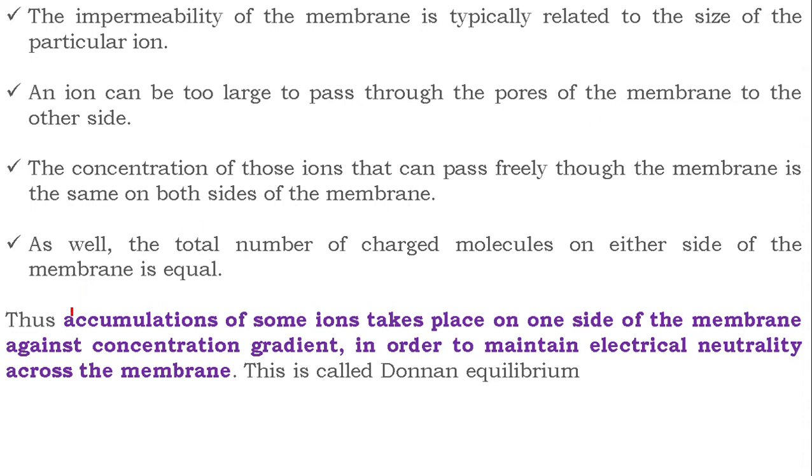Thus, accumulations of some ions take place on one side of the membrane against concentration gradient in order to maintain electrical neutrality across the membrane. This is what is called Donnan equilibrium.